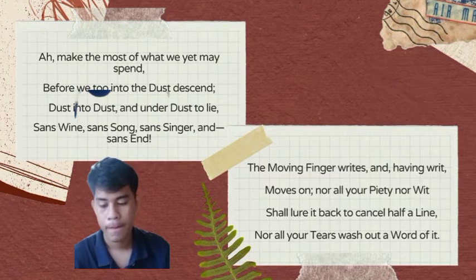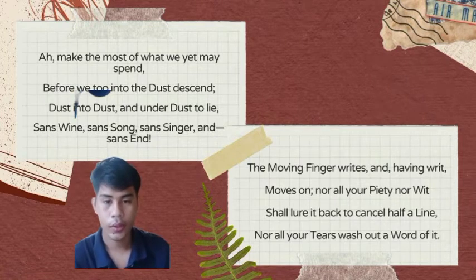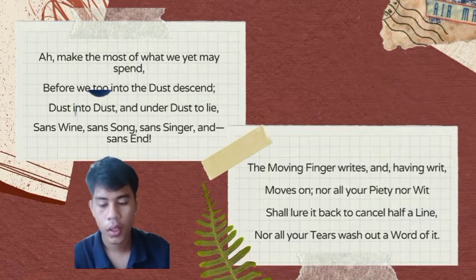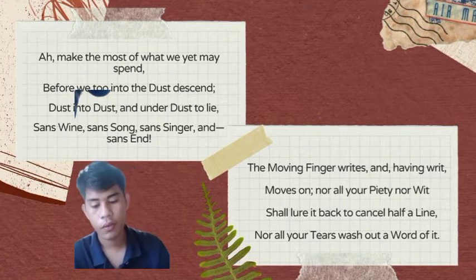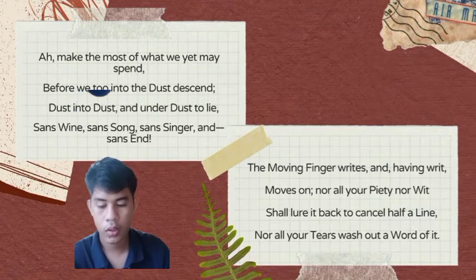So one minor difference, of course, is that the biblical verse refers to sweat and bread and makes no mention of wine or song or singer. One other point about the last line is that it is frequently paraphrased as wine, woman, and song, presumably the most significant ingredients of a life of leisure. Fitzgerald thought to expand his appeal to all members of his readership by referring to an ambiguous singer.